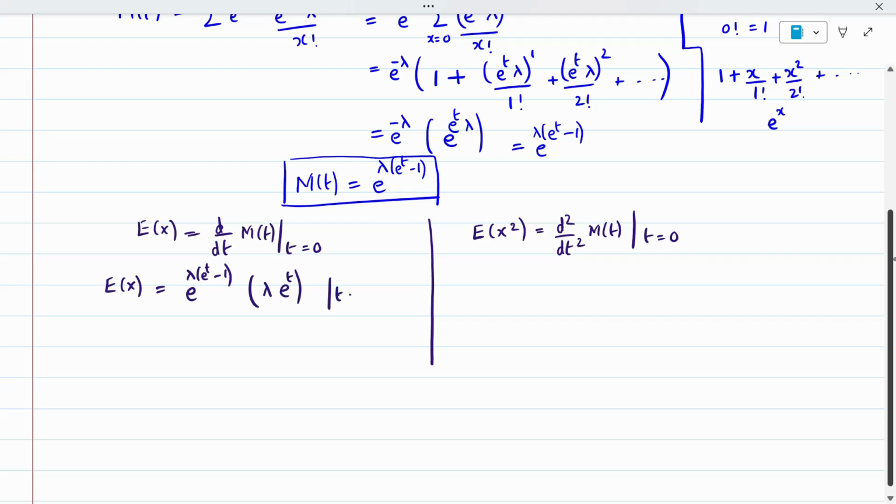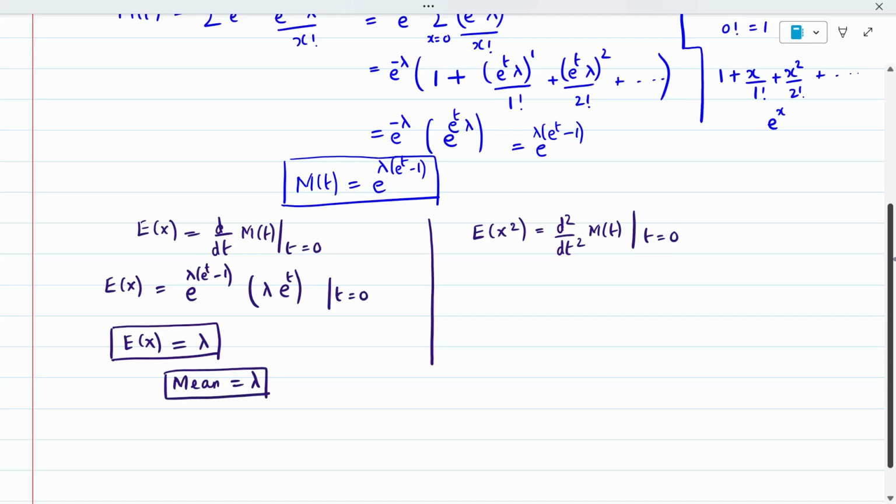Now put t equal to 0 in this. E to the power 0 is 1, e to the power 0 is 1. 1 minus 1 is 0. E to the power 0 is 1. So I'll be getting only lambda. E of x I'm getting to be only lambda. E of x is nothing but the mean. Mean we got to be lambda. So the mean is completed.